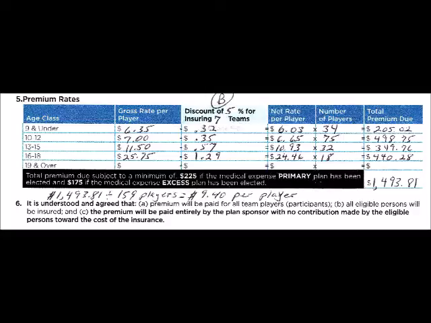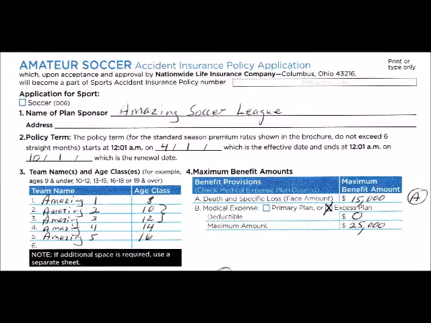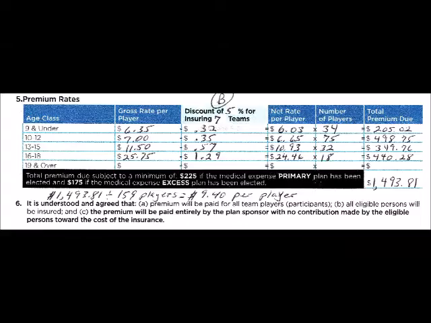The number of players that we have: 34 in the youngest, 75 in the 10 through 12s, and that comes from section 3 up there where Amazing 2 and Amazing 3 are in the same class. And then we multiply those out and we get the total premium due. So for our entire league, it's $1,493.81. That divided by 159 players is $9.40 per player. So we can budget in to registration $10 ahead just for the insurance.